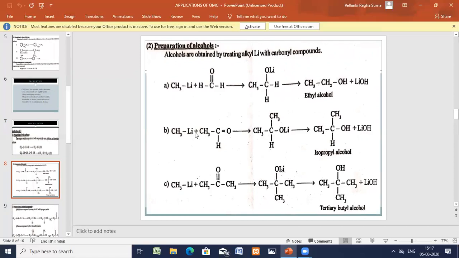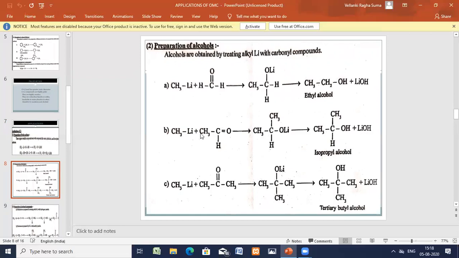Now the other one, CH3Li. You take the reactant as acetaldehyde. Here with CH3Li I took formaldehyde, the basic aldehyde. Now I have increased one more carbon here. Methyl lithium, and here you are taking the acetaldehyde. This is formaldehyde, one carbon, methanal. Common name formaldehyde. Now this is acetaldehyde, or ethanal, the IUPAC name.